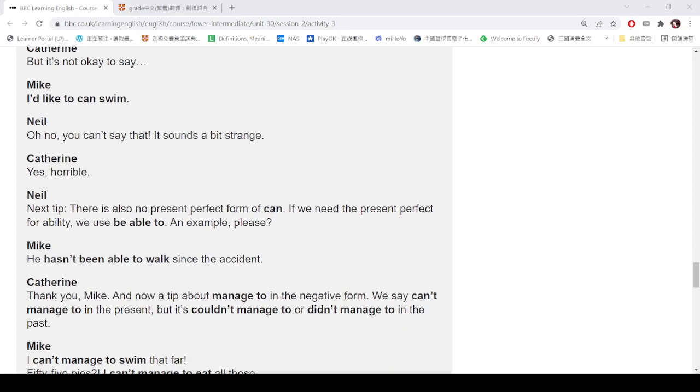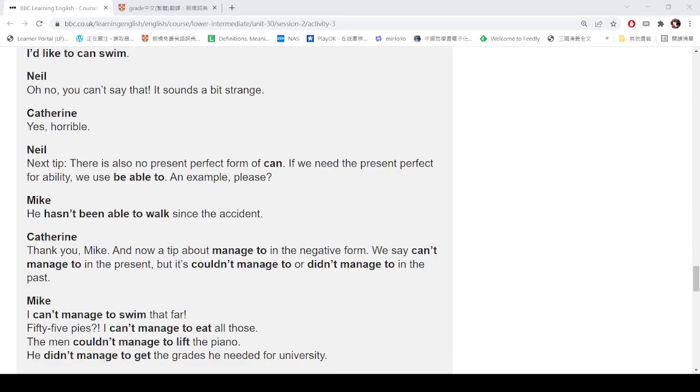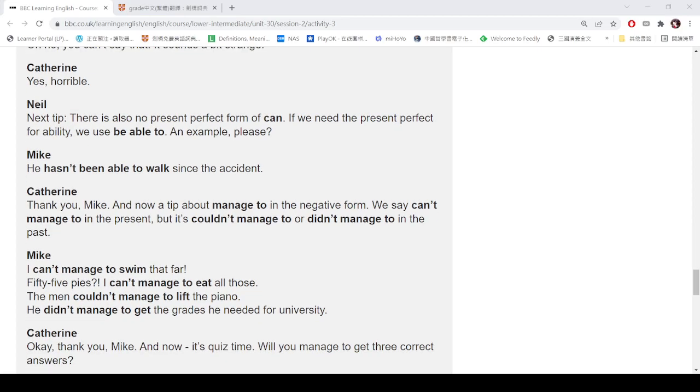Yes, horrible. Next tip. There is also no present perfect form for can or could. If we need the present perfect for ability, we use able to. An example, please. He hasn't been able to walk since the accident.